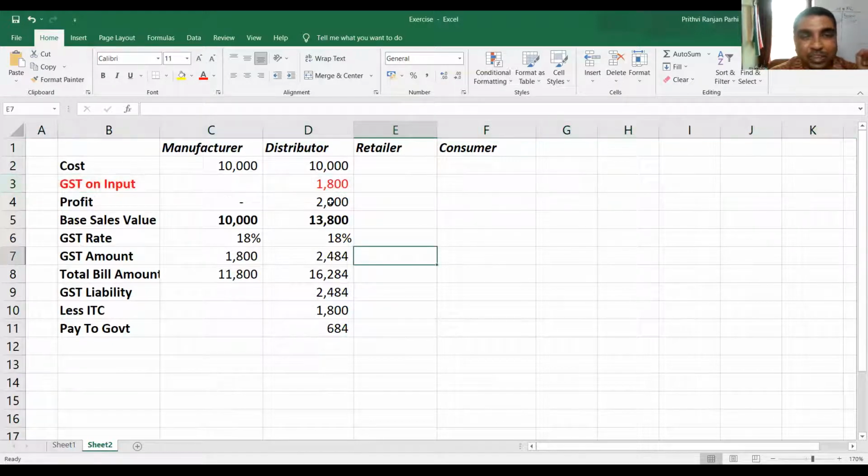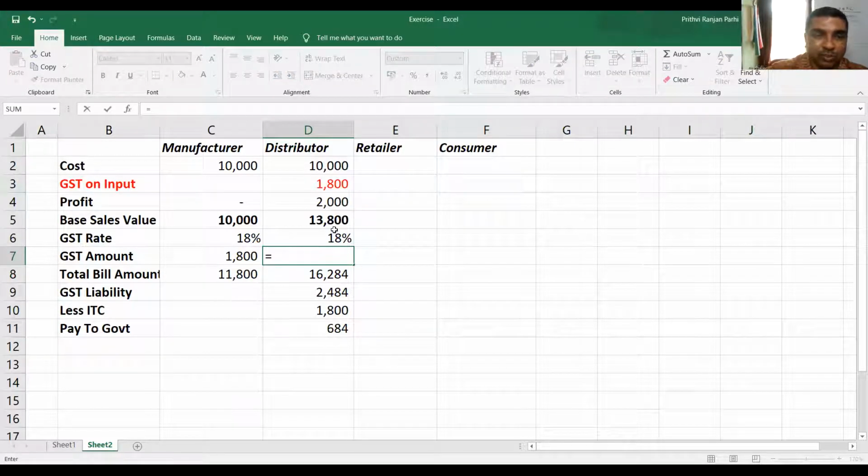Now, he is adding some profit to it. Profit is 2,000 rupees. At what price he will be selling? He purchased at 10,000 rupees. Add 2,000 rupees. His base price is 13,000 rupees. And when he will be selling, he will be paying GST at 18%. So GST amount will be this much, 13,800 into 18%.